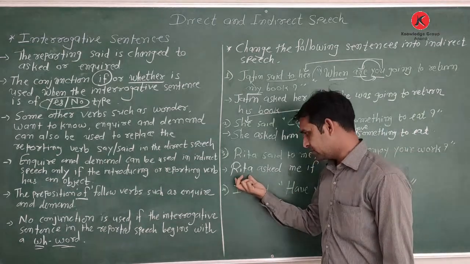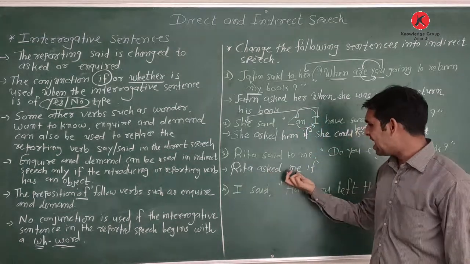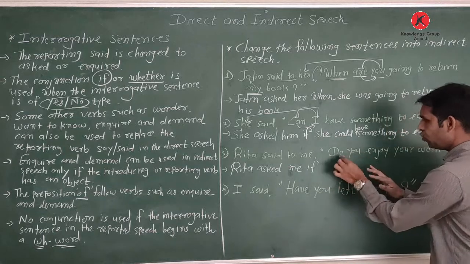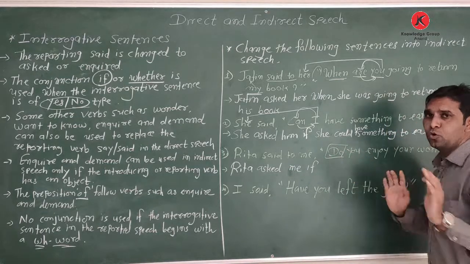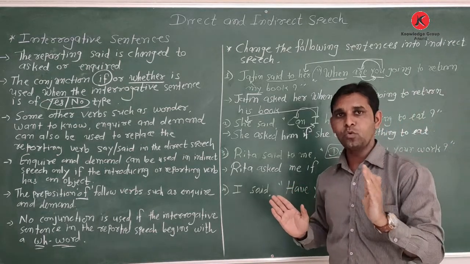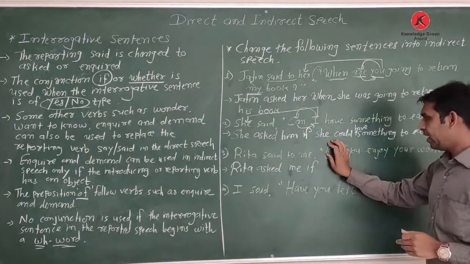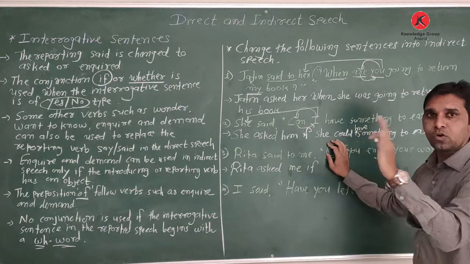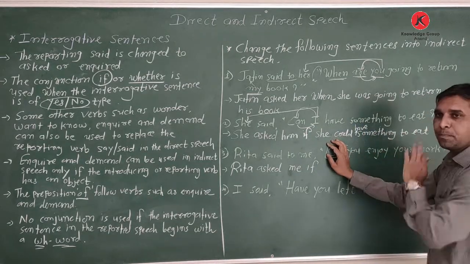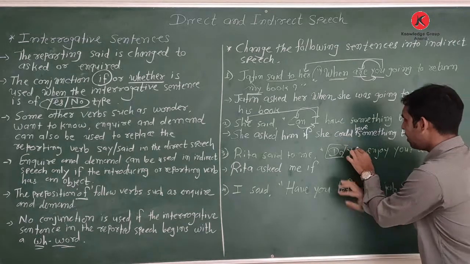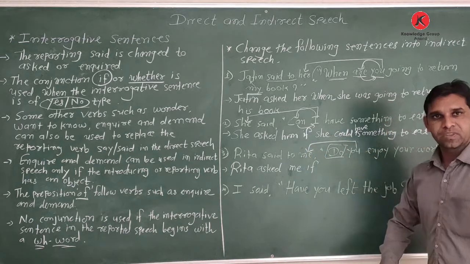Okay. So what is the sentence? Rita asked me if. So here yes no question, but whenever you see do, does and did, do not look at those words. After that it's a simple sentence, straight. So you change according to whom? According to the listener.